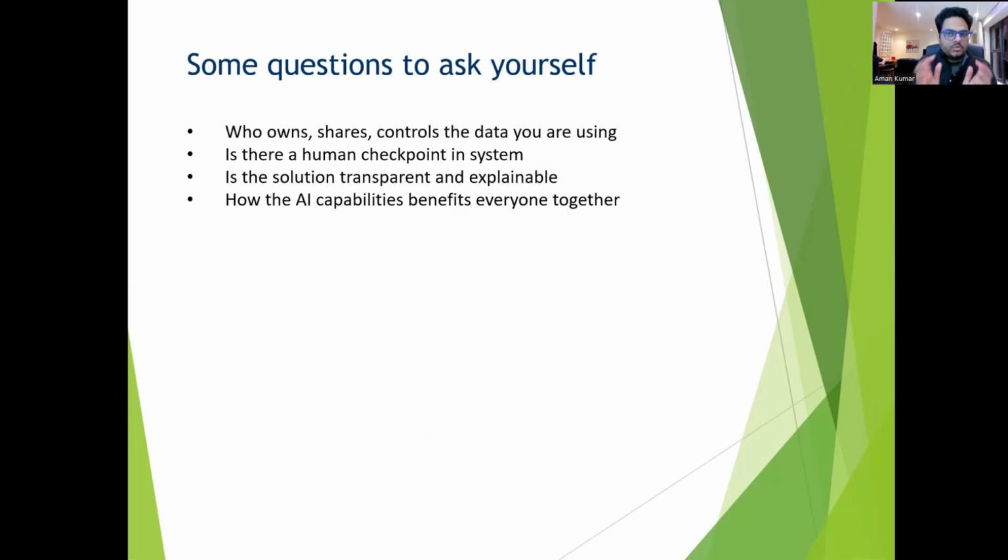Today we are in a world where we learn one thing and AI advances to the next level. One thing we learn, AI advances to the next level. All these things are happening, but AI capabilities should benefit everybody together. And that is the bottom line of ethical AI. Whatever you, me, or the entire AI world does, it should not harm anyone in a negative way. It should benefit everybody together.